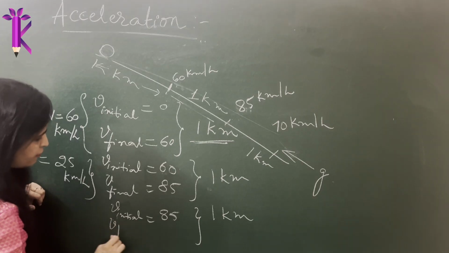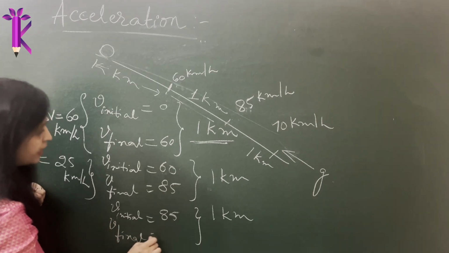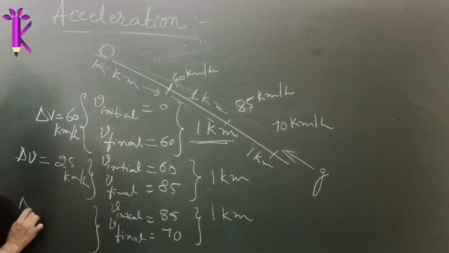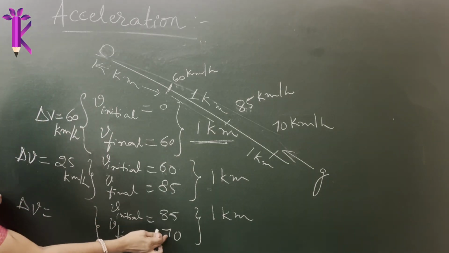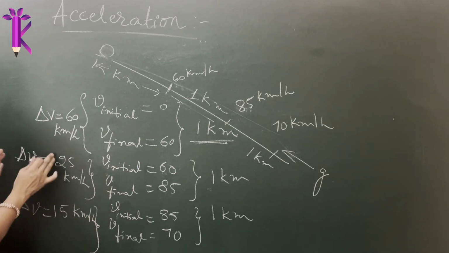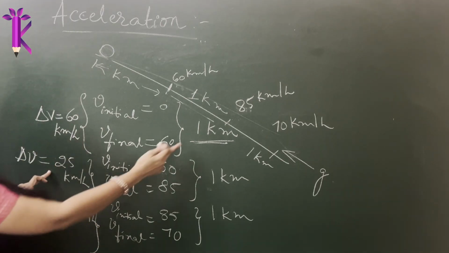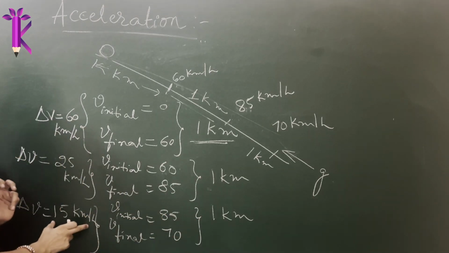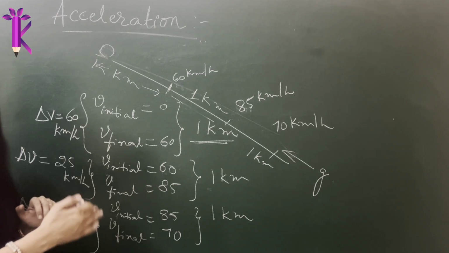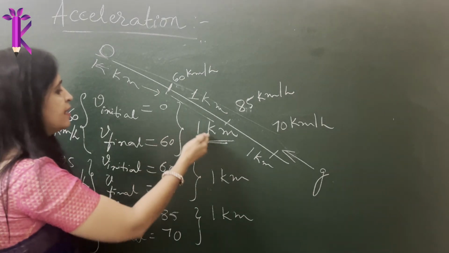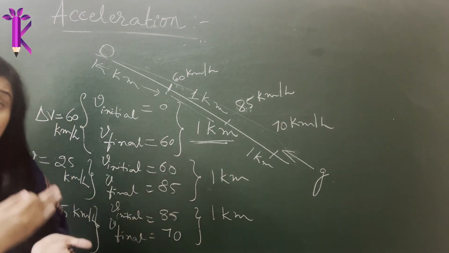How much is V final? V final is about 70 kilometer per hour. So delta V will be equal to 85 minus 70, which is 15 kilometer per hour. So the change in speed for the same distance is changing in unequal amounts and is not a constant. Hence, the change in speed with distance is not a constant.